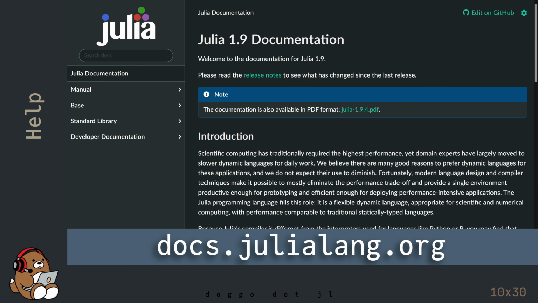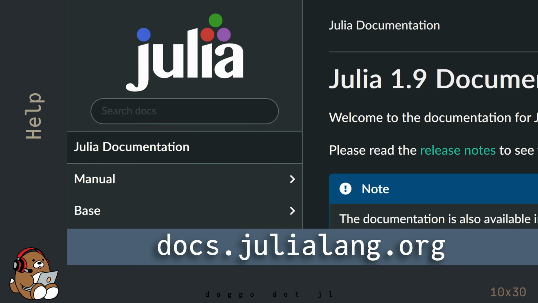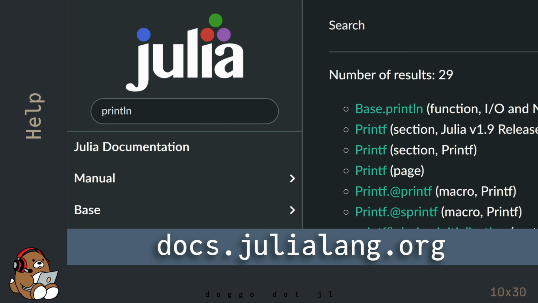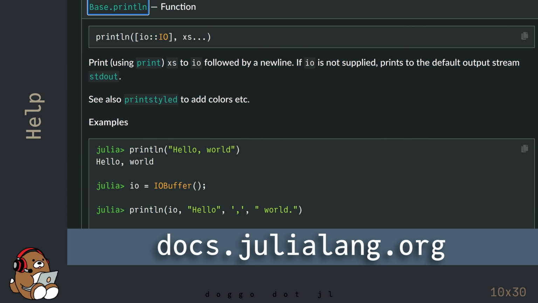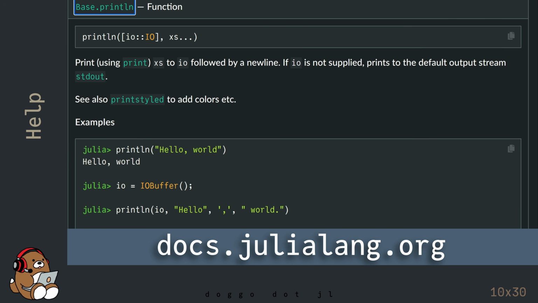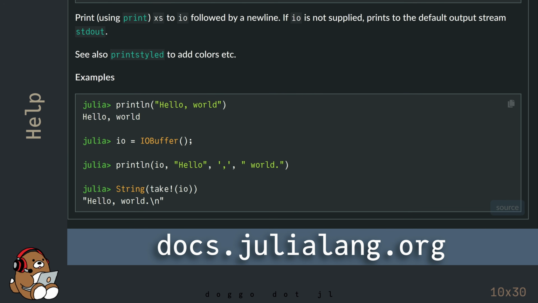If you have a question about Julia, the first place to check is the official Julia documentation. This is a great resource, but it's a technical document, so it's not meant to be read from beginning to end. But it has an excellent search feature which I use frequently. The documentation often contains helpful code snippets that you can use to try out on your own.